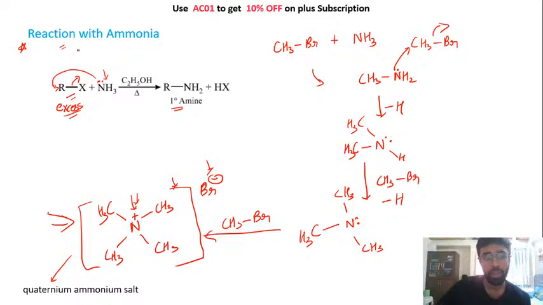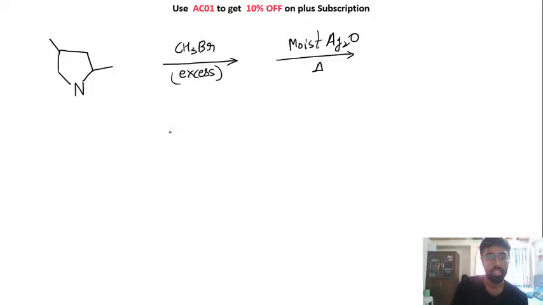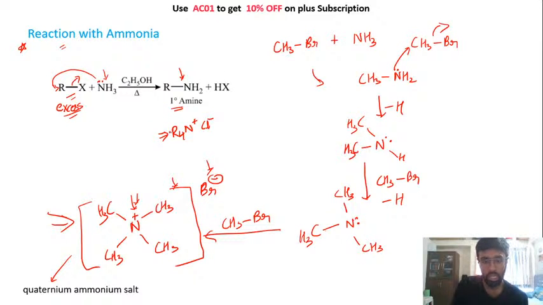So see, if you used only one alkyl halide you could have stopped here, but since we are using excess of alkyl halide, finally you get R4N positive Cl negative. This is the final product that we are obtaining. Next, we'll see few questions on your quaternary ammonium salt. I hope this part is clear to everyone.